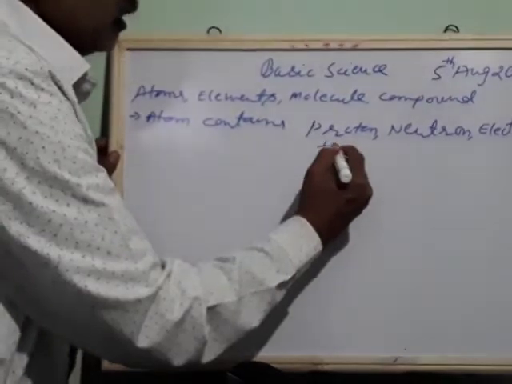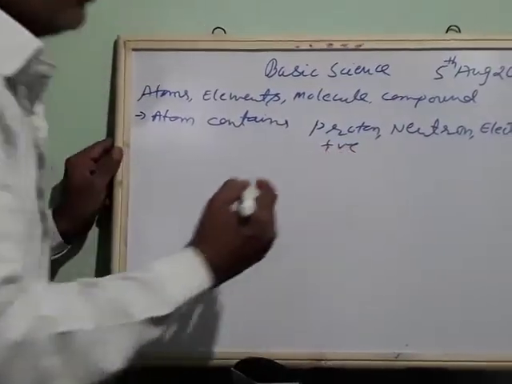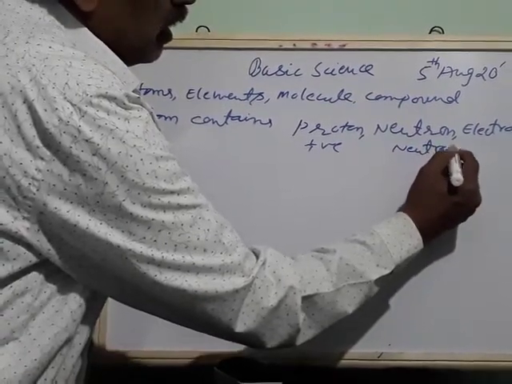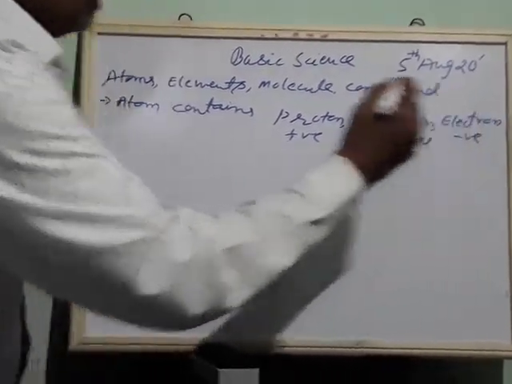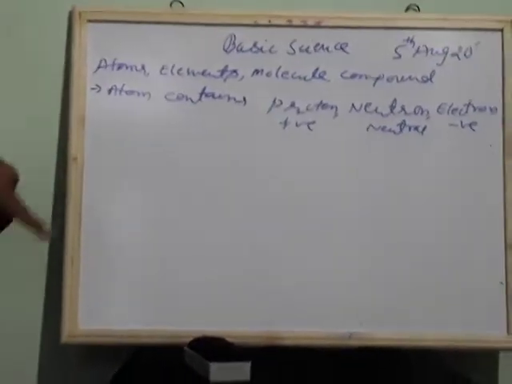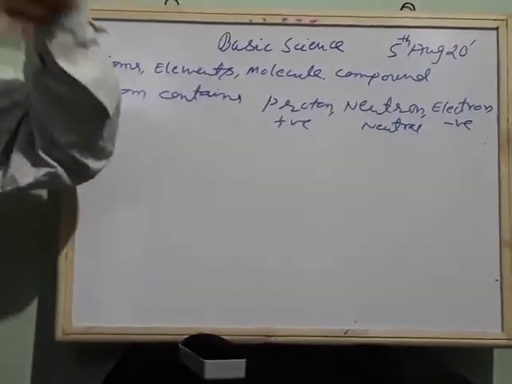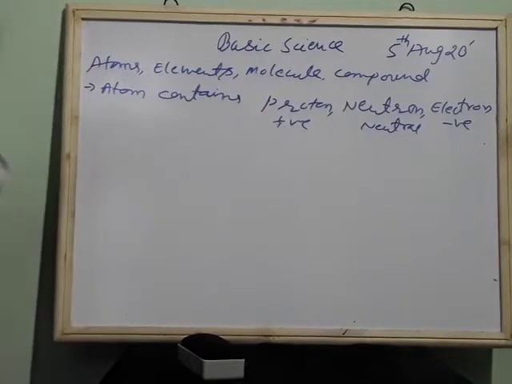Proton is positively charged, neutron is neutral in nature, and electron is negatively charged. These are the important particles which take part in chemical reaction, but mainly whenever the chemical reaction takes place, electron will take part in the chemical reaction. That too, electron which is in the last orbit, which we will come to know later.